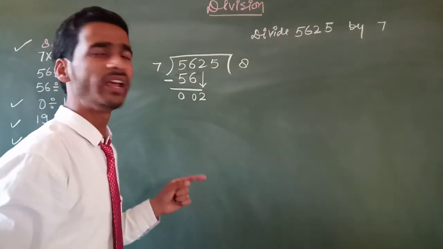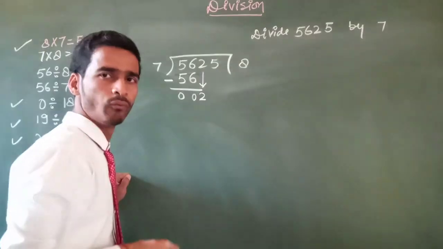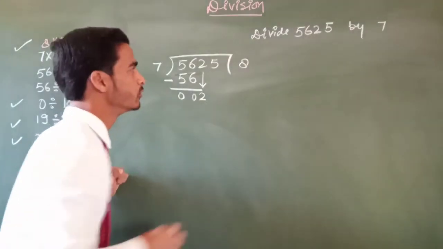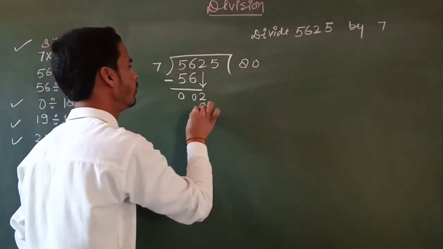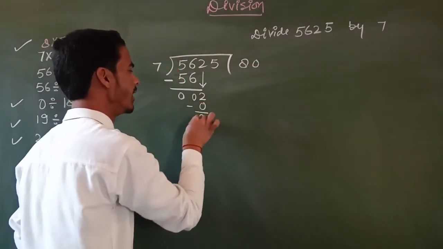And now we can't divide 2 by 7. So we have to divide it by 0 times. That is, 7 times 0 is 0, and 2 minus 0 is 2.